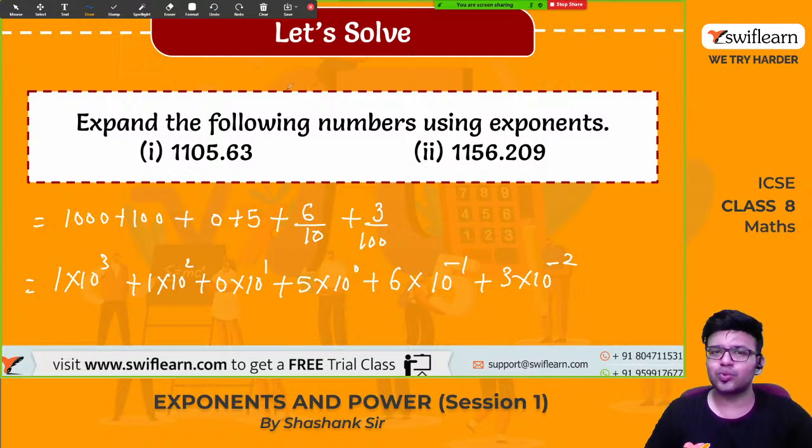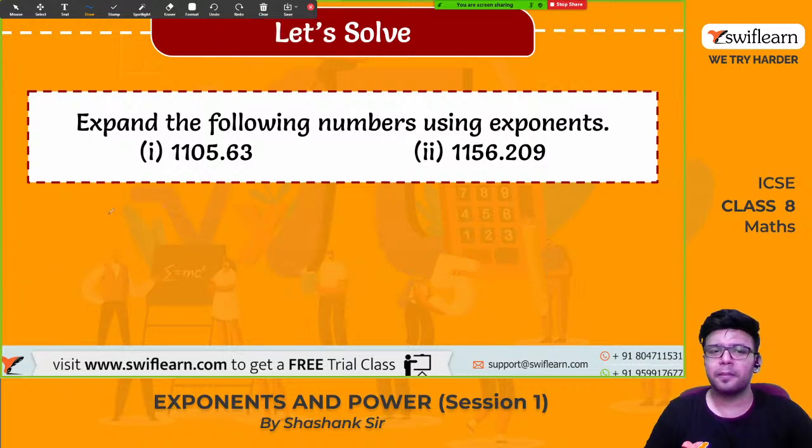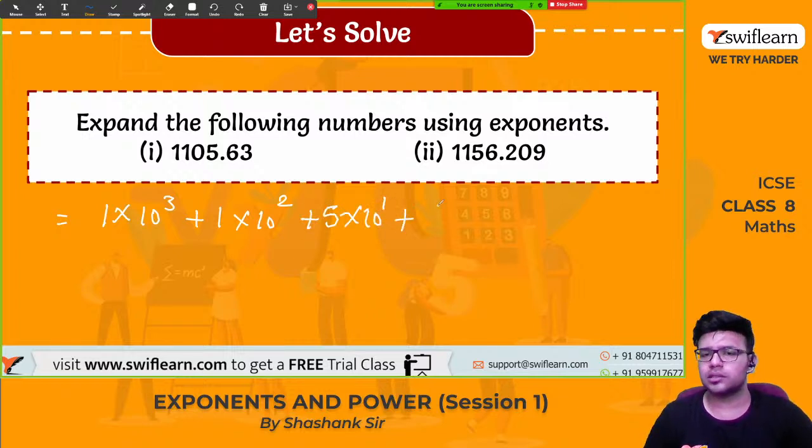Okay. So what is the answer for the second one? The same thing. 1 into 10 raised to 3 plus 1 into 10 raised to 2, plus 5 into 10 raised to 1 plus 6 into 10 raised to 0 plus 2 into 10 raised to minus 1 plus 0 into 10 raised to minus 2. 0 into any number will give you 0, plus 9 into 10 raised to minus 3.